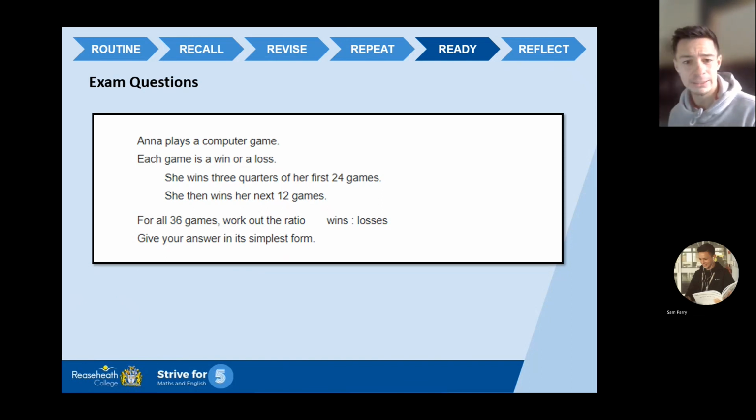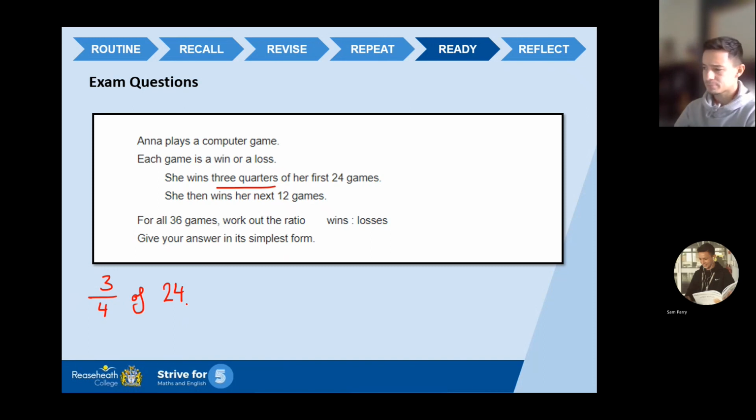Now, there's a lot going on here. There is a lot going on. I'm not going to lie. I'm not going to say this is a short question. It takes a bit of time. So let's look at it. Let's look at it slowly. Anna plays a computer game. Each game is a win or a loss. She wins 3/4 of her first 24 games. So 3/4, 3 over 4 of 24.